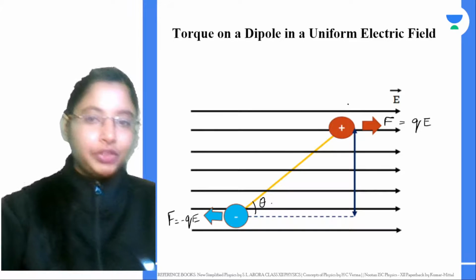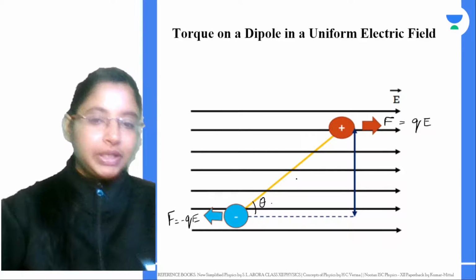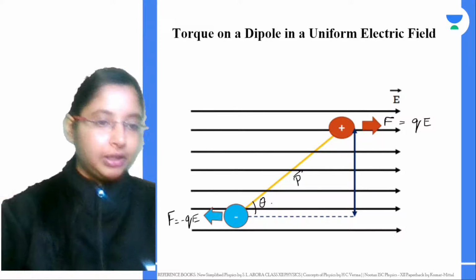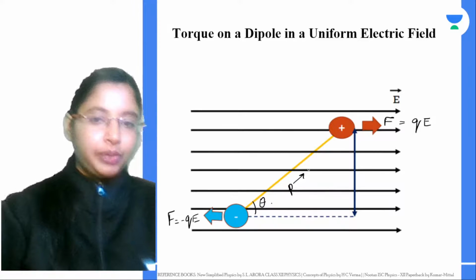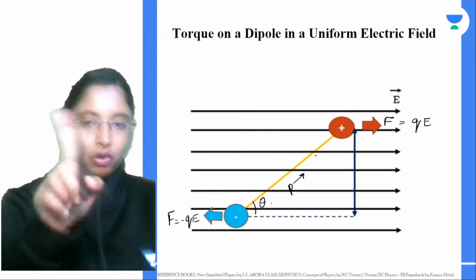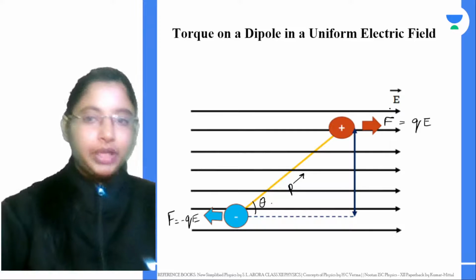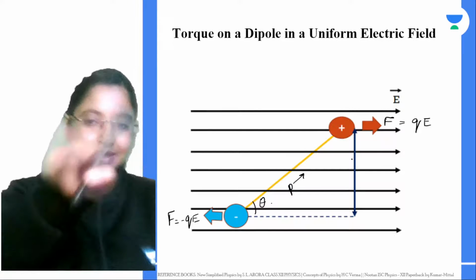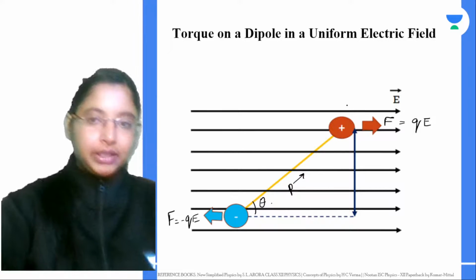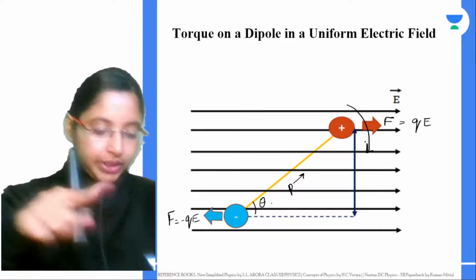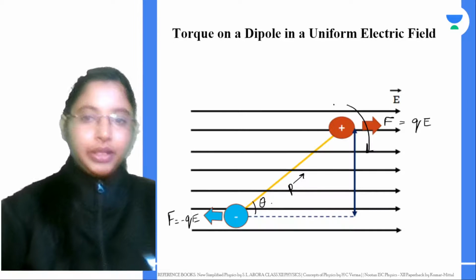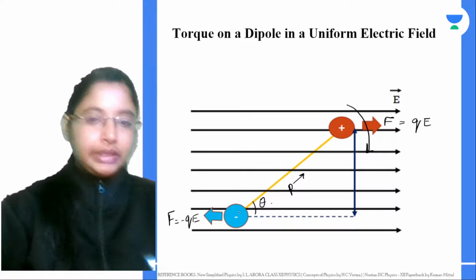What is the direction in which it will rotate? That will be given by the dipole moment. The dipole moment goes from the negative to the positive charge. The dipole moment always wants to align itself with the electric field lines, so it will start rotating towards this side, in the clockwise direction. So now this dipole experiences a torque.